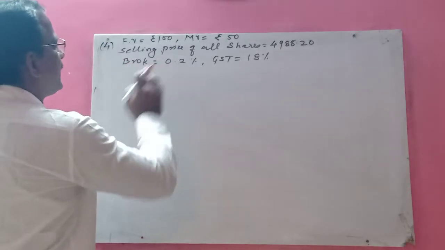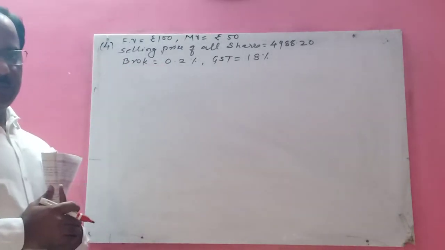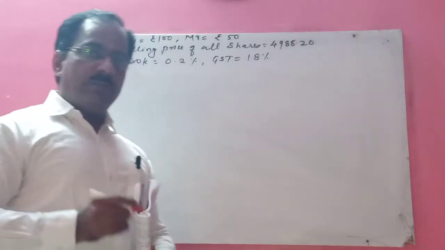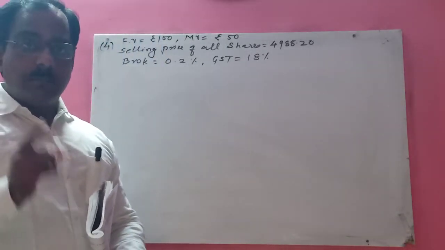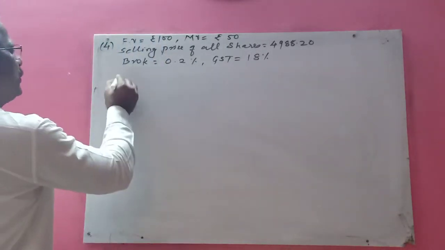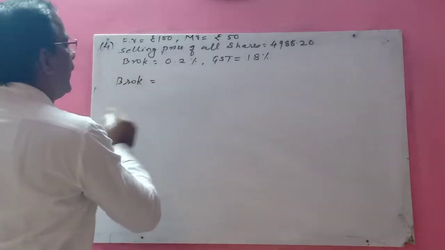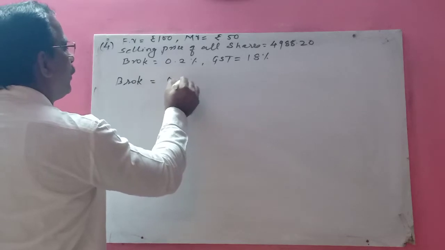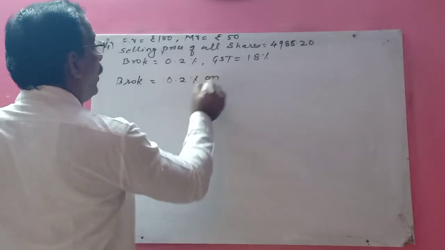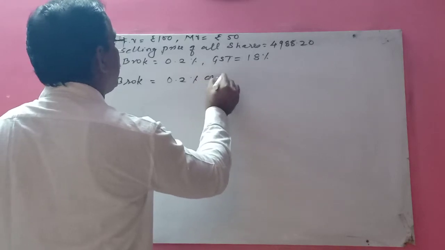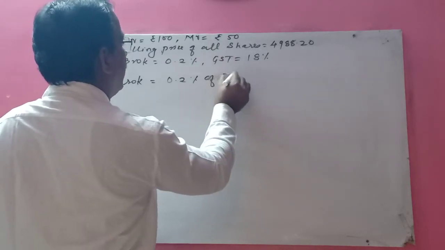See, brokerage is given as 0.2%, and I told you in all the sums that brokerage is always calculated on market value. So first you should calculate the brokerage, 0.2% of market value 50.